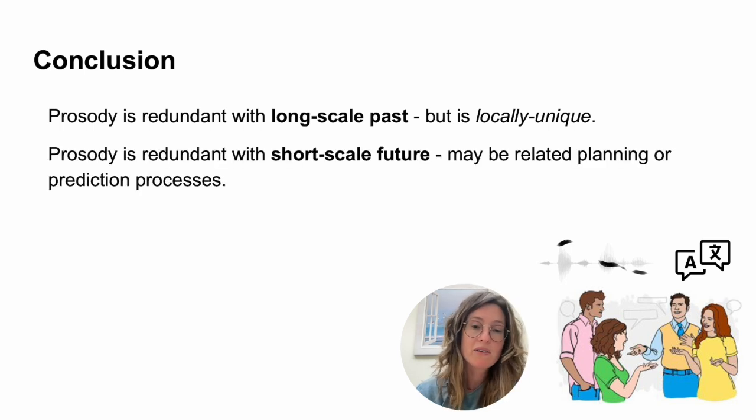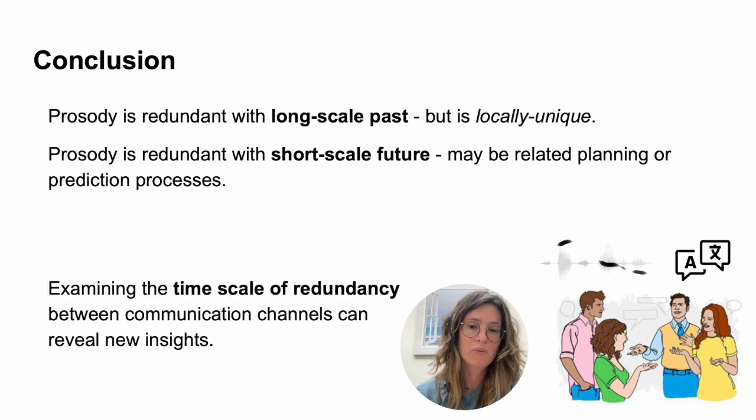The redundancy of prosody with future information is shorter scale, which may be related to limited time processes such as planning or prediction processes that are shorter scale in communication. More broadly, we think that we demonstrate here that examining the timescale of redundancy between communication channels can reveal new insights about their function in natural communication.